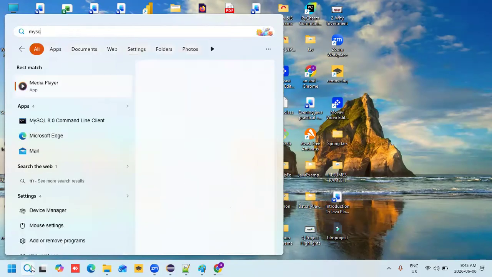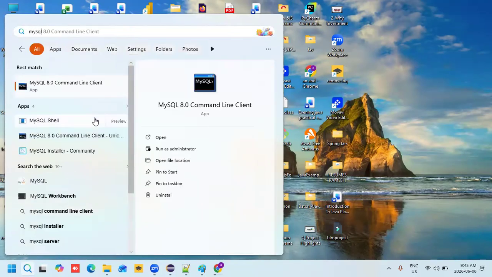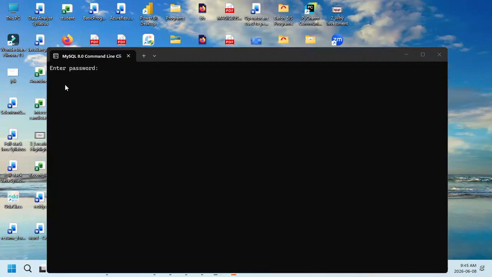Just type MySQL command. I'm using the MySQL command line client tool, so take this one. You will get MySQL 8.0 like this. This was my latest version when I downloaded. Now the latest version is 8.0.46, but my command line prompt is 8.0. Just click on that and it opens like this.